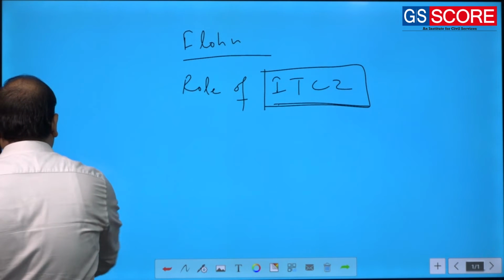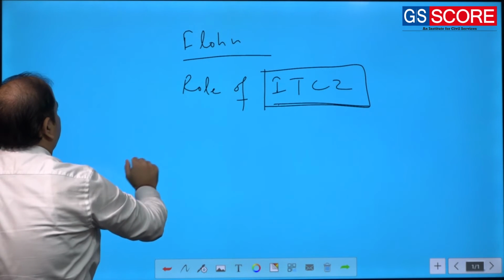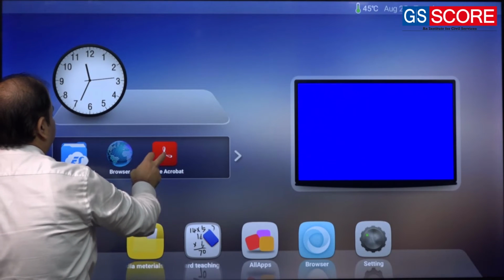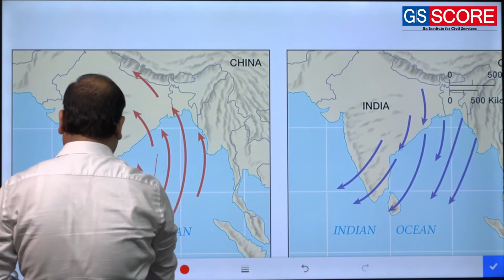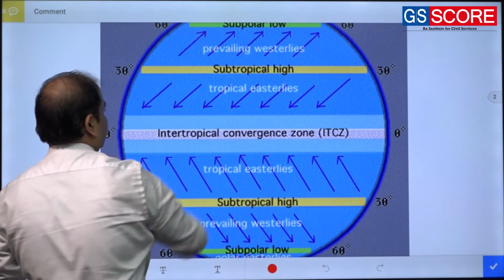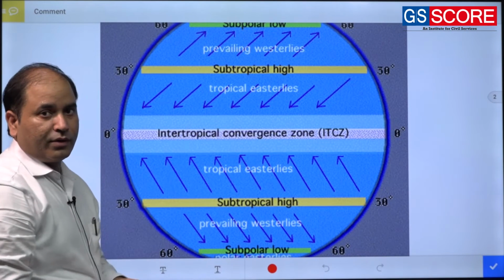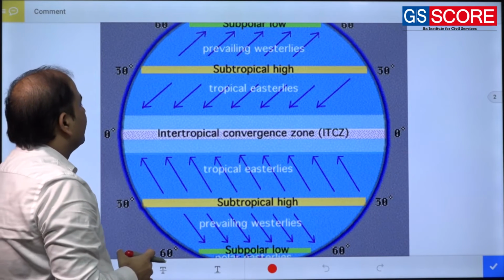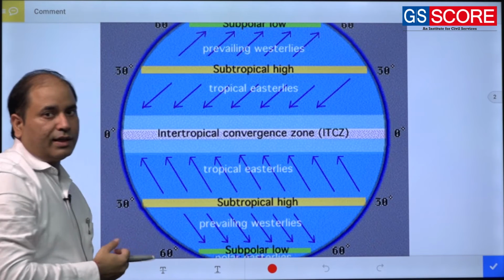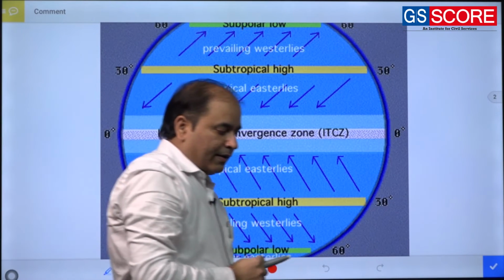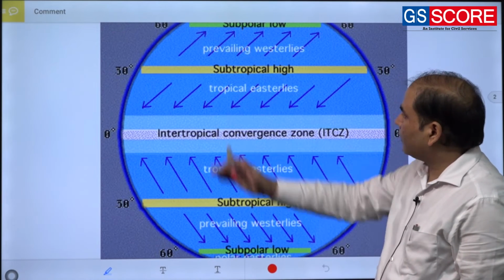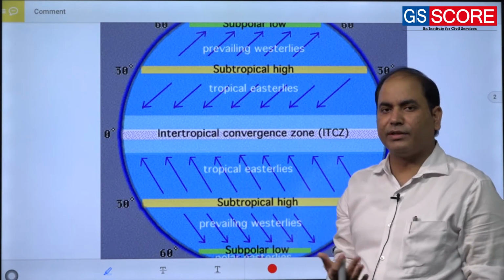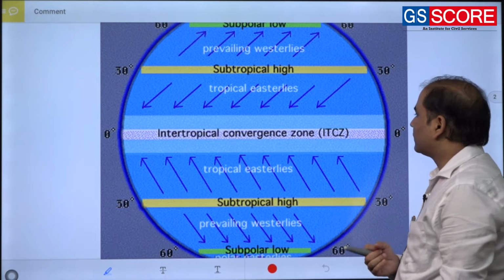Just see in this diagram, it's a simple presentation of the ITCZ. We have the wind system. I am sure you must have gone through it in the NCERT, or in coming days it will be discussed.